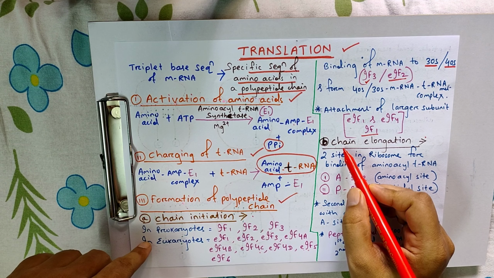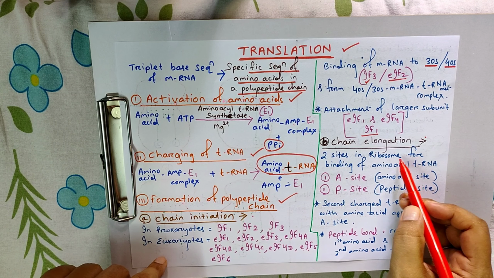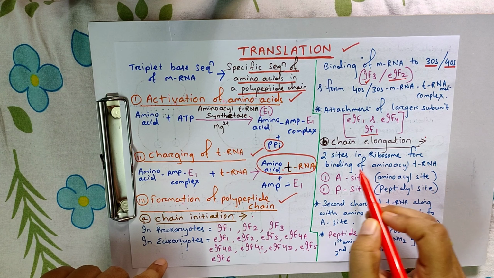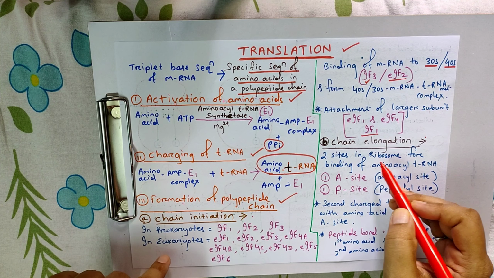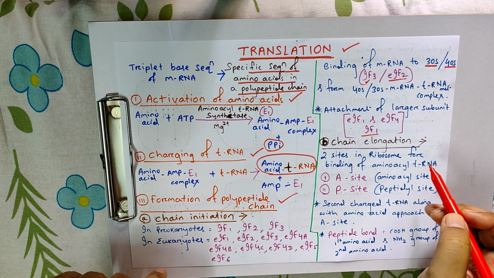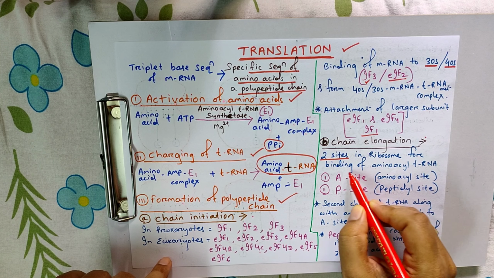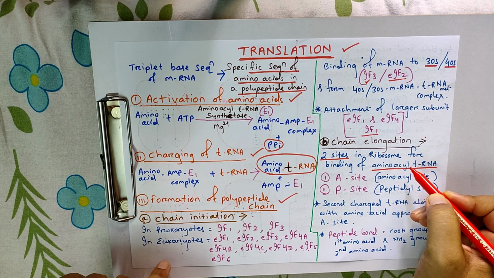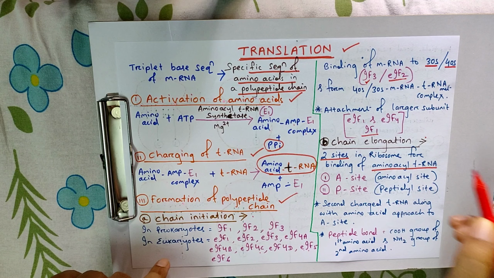Then the second one, that is chain elongation. There are two sites in the ribosome for binding of amino acyl tRNA, and those two sites are present in the larger subunit. Here I am mentioning two sites for binding of amino acyl tRNA. Besides that, there is another site, the exit site, but it is not mentioned here. On the basis of amino acyl tRNA binding, it is two sites.